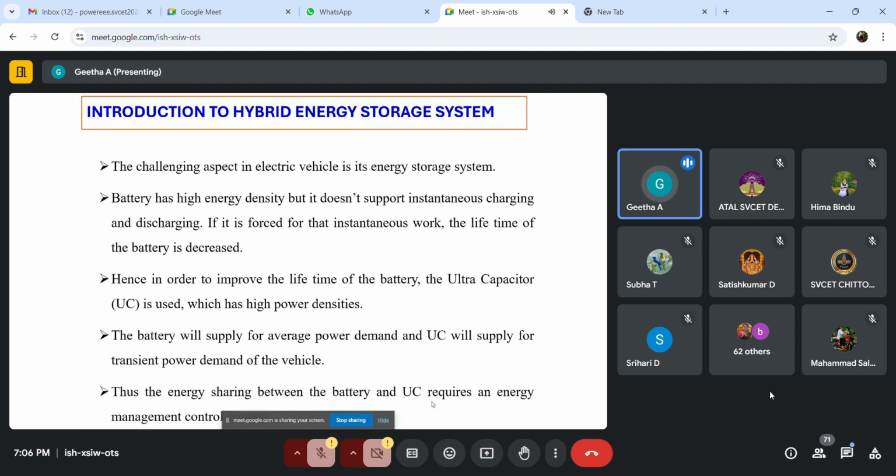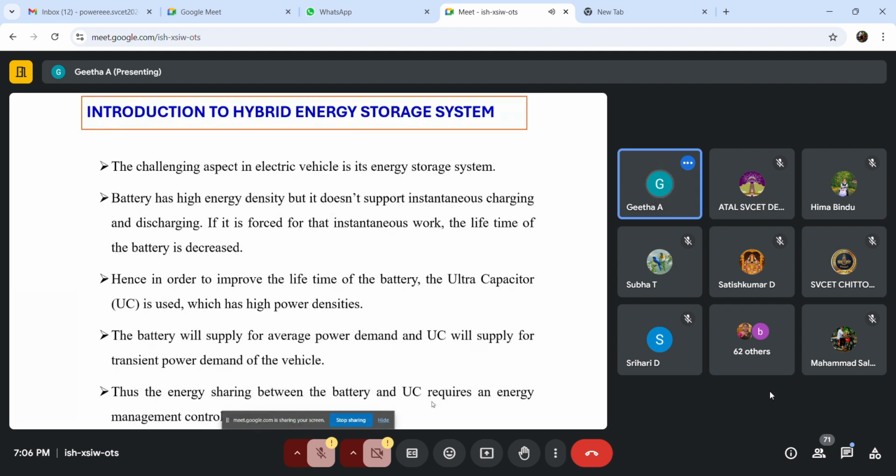When the vehicle is running at a constant speed, we can use the battery as the main source. And when the vehicle is increasing its speed suddenly, suppose it is traveling in traffic, if there is a sudden increase in speed, or a sudden braking application, in that case we are not going to use the battery as a source. Instead, we can either use another battery with high power density, or we can use super capacitors or ultra capacitors. Generally, these capacitors have high power density, which can support